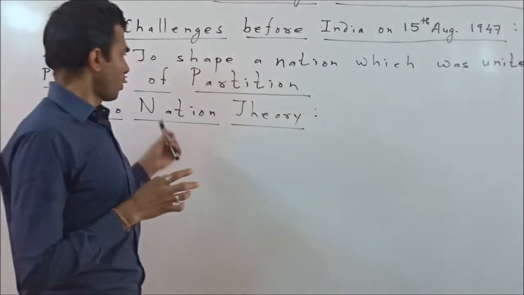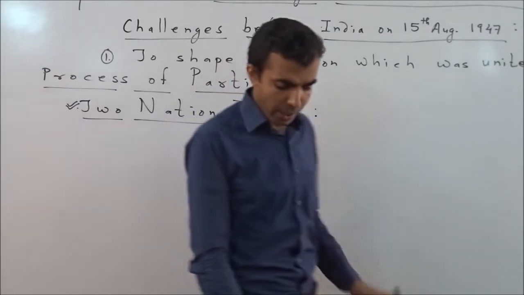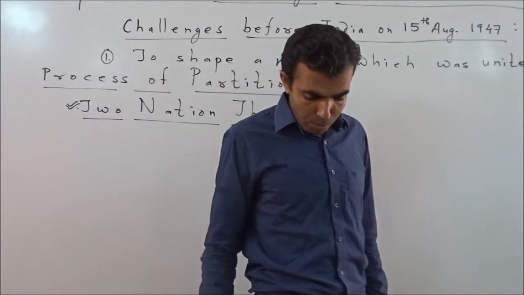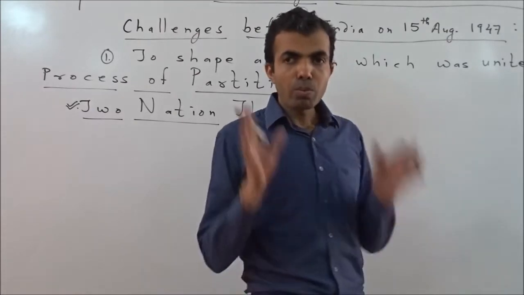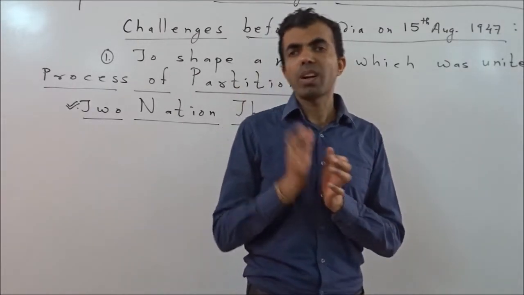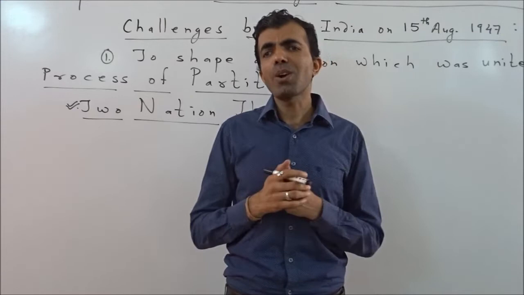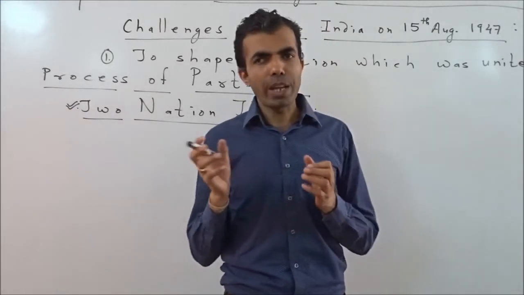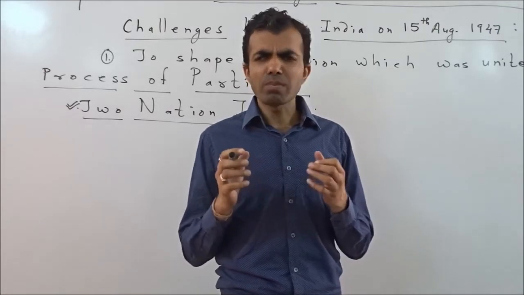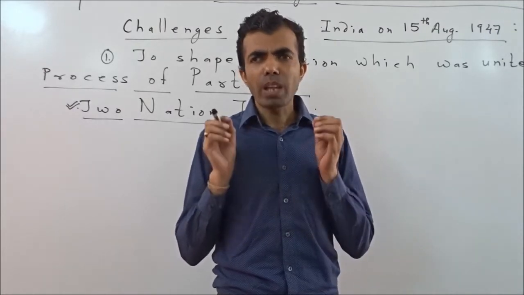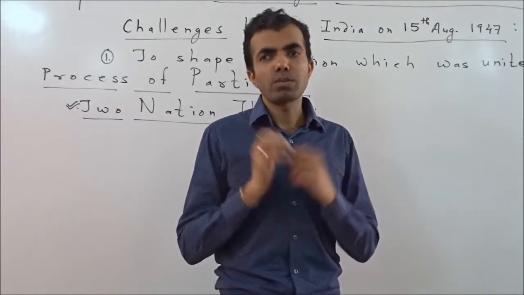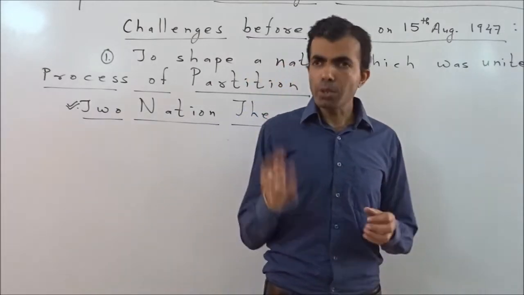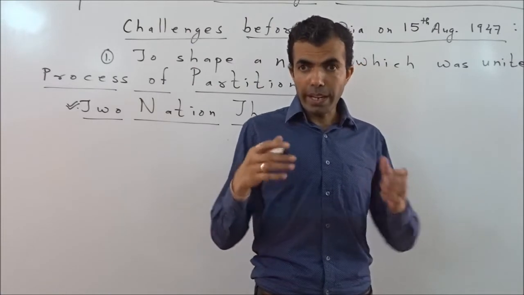One more thing is there, that Britishers always had the policy of divide and rule. They found that now they had to leave the country, so they agreed upon the Muslim League's two-nation theory. Clear? Furthermore, they added something to it.